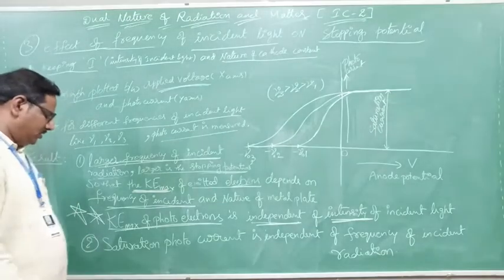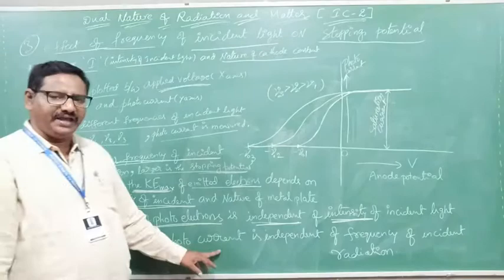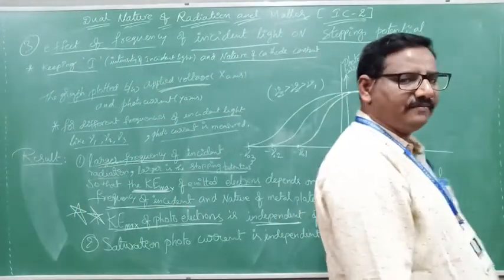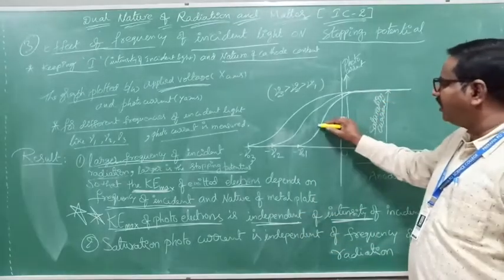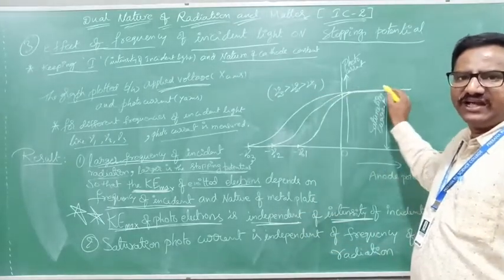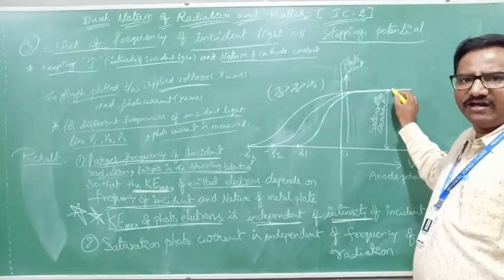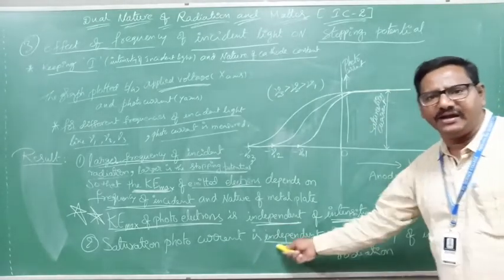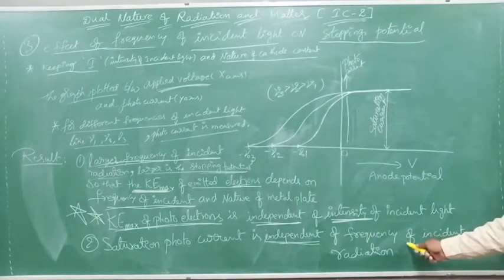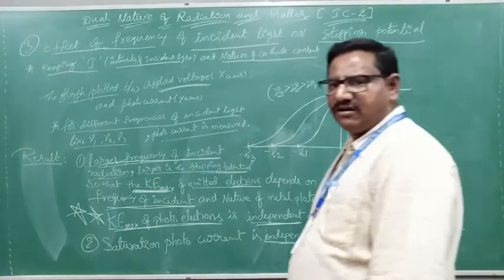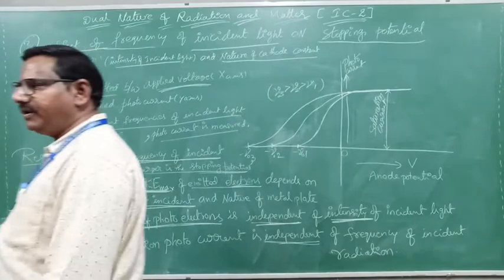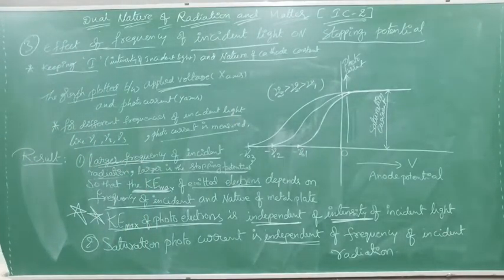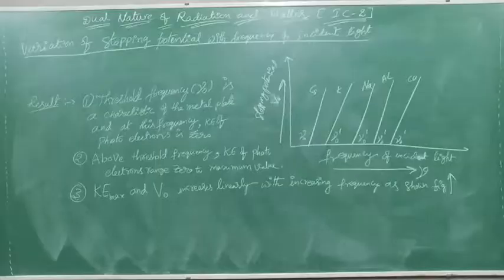Clear? Next one is that the saturation photocurrent is independent of the frequency of incident light. The saturation current for all different frequencies is the same here. I understand. That means the saturation current is independent of the frequency of incident light. Clear? These are 2 points you need to remember. These we also learn in the experimental observations. Next one is, see here.